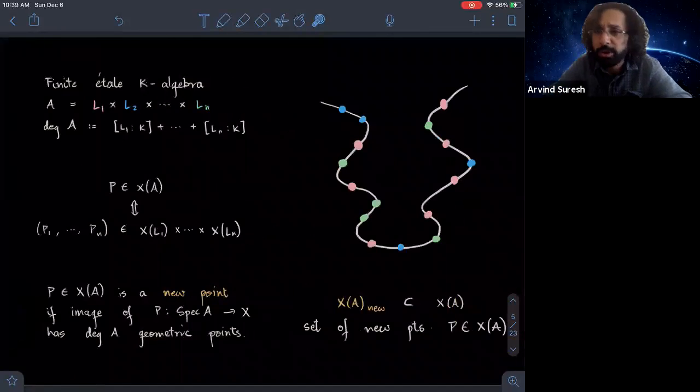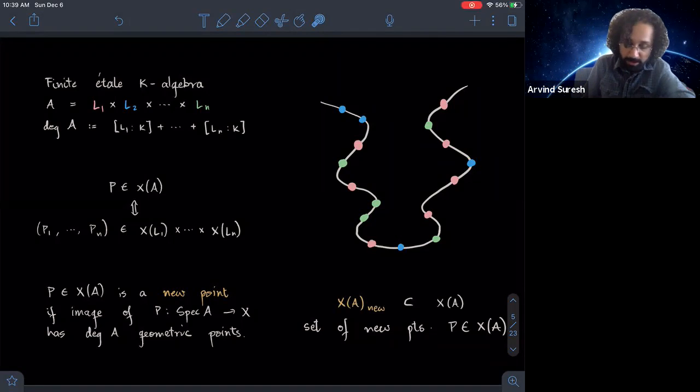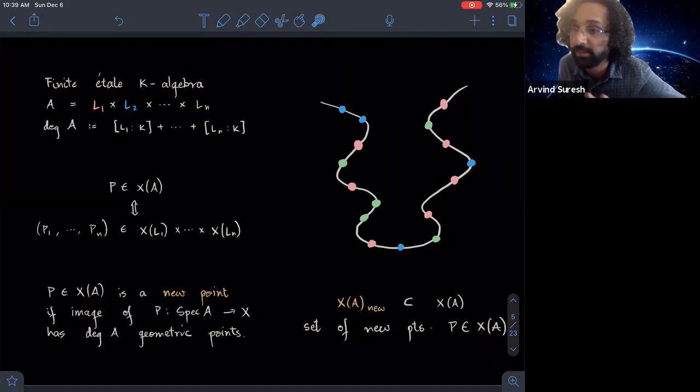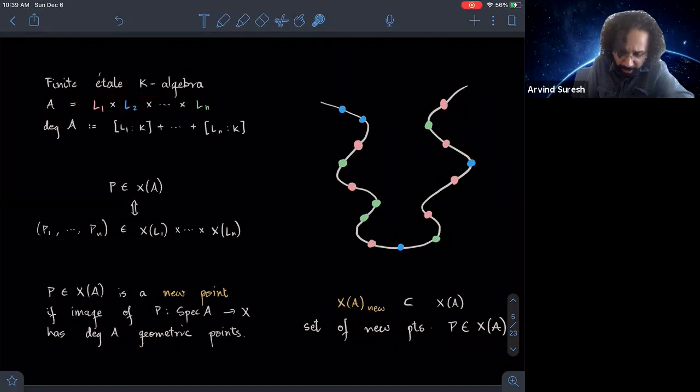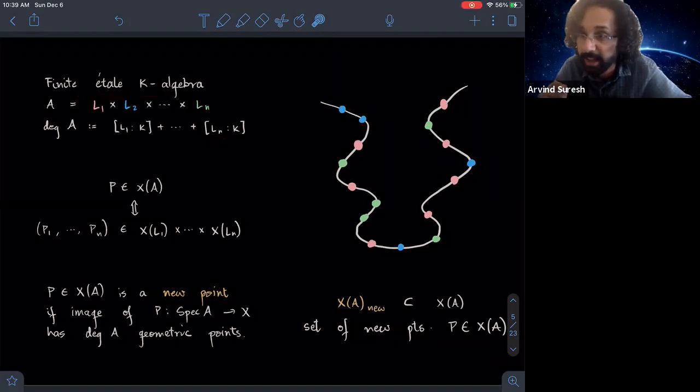I want to consider a slightly more general notion, which turns out to be super useful in what's going to come up. Recall that a finite étale K-algebra is just a product of number fields containing K. In the talk, everything is a number field. The degree of such an algebra is the sum of the degrees of the extensions, or if you prefer, the dimension of A as a K-vector space.